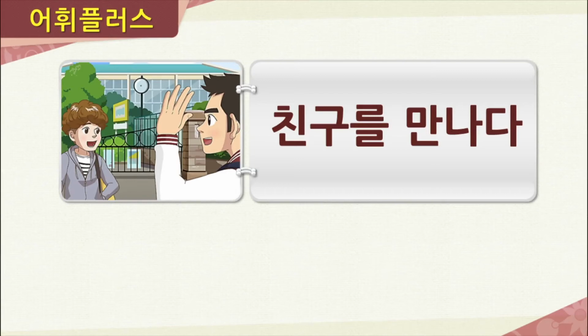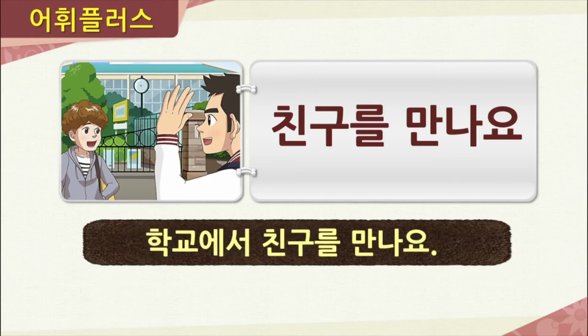Now our next phrase here is 친구를 만나다. So let's say I have plans with a friend. So what do I do? I meet the person, or I say 친구를 만나요. And let's say I meet this friend in front of school, just like this picture here. I would say 학교에서 친구를 만나요.